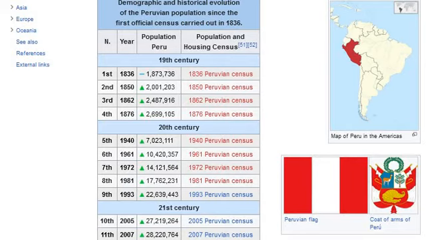Ninth, 1993, increase: 22,639,443. 1993 Peruvian census. 21st century. Tenth, 2005, increase: 27,219,264. 2005 Peruvian census. Eleventh, 2007, increase: 28,220,764. 2007 Peruvian census.